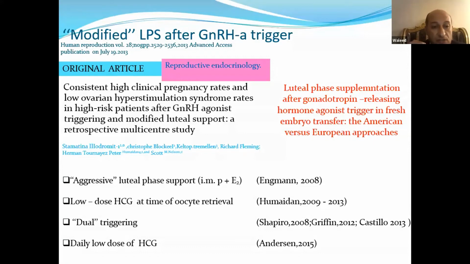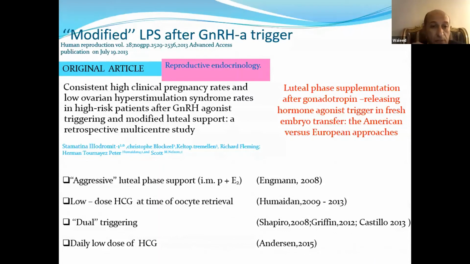The European school advocates the rescue HCG, which is giving HCG as a rescue dose of 1500 on the day of oocyte retrieval, 35 to 36 hours after the agonist trigger.